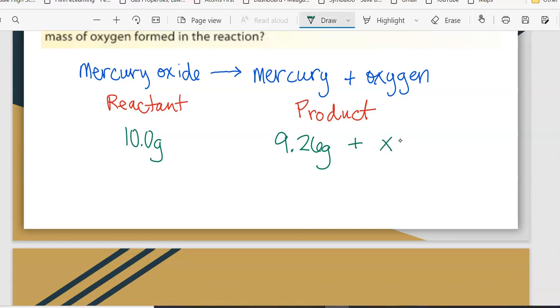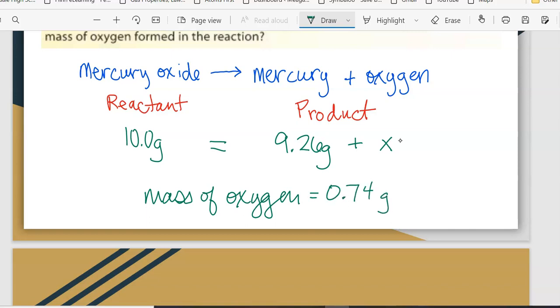And we know that the mass of the reactant has to equal the mass of the product. So then it becomes a very simple math problem. All we're doing is basically solving for X. And so when we do that, we're going to subtract the 9.26 from both sides so that we can cancel that out and get X by itself. And then we can see that the mass of the oxygen is equal to 0.74 grams. So all we're doing is just solving for one missing part of that reaction.